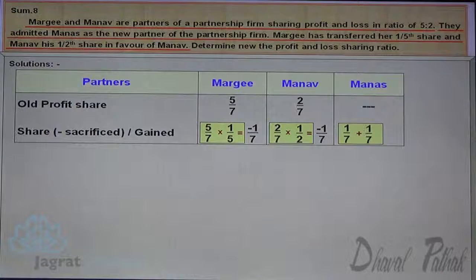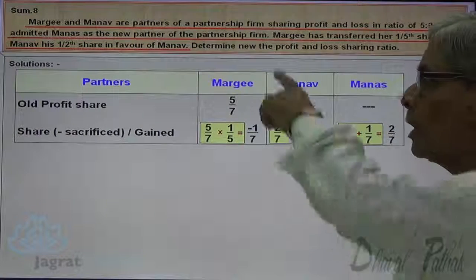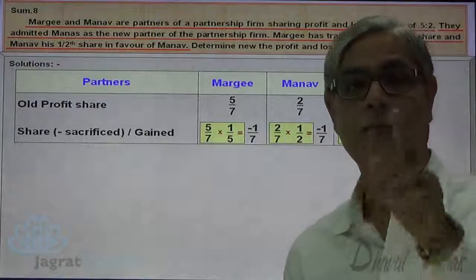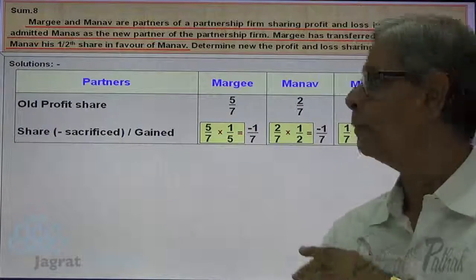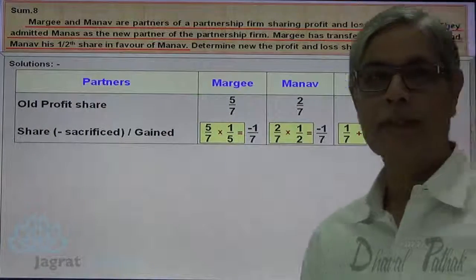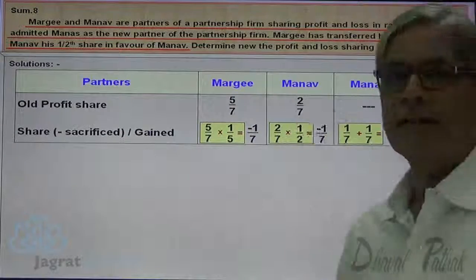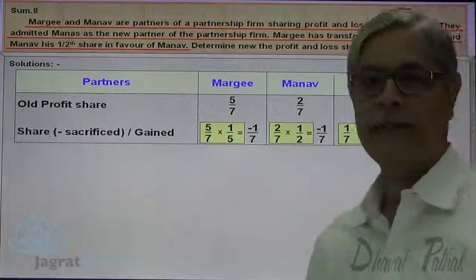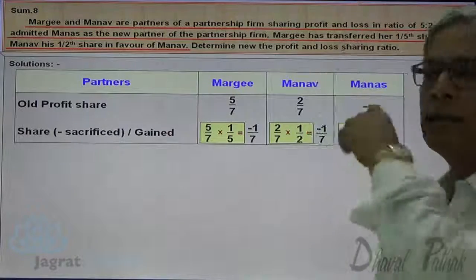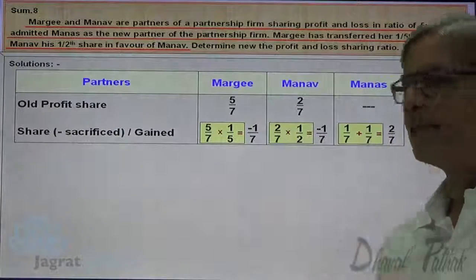Margi sacrificed 1/5 of her share, so her old share multiplied by 1/5. Manava has sacrificed 1/2 of his share, so his share was 2/7, 1/2 thereof is 1/7. So 1/7 is the sacrifice of Margi, 1/7 is the sacrifice of Manava, and 1/7 plus 1/7, 2/7, is the share of Manas.